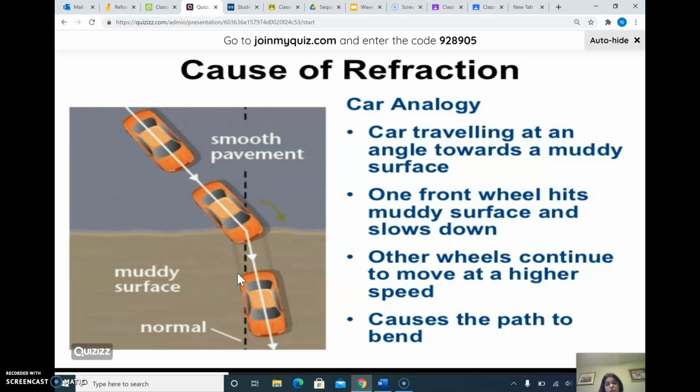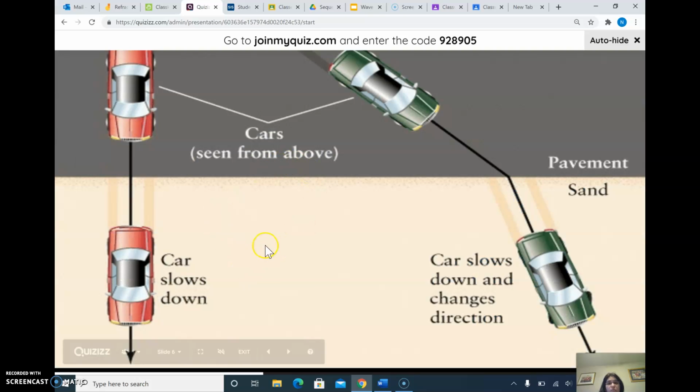Okay, so now to clarify further, if this car is going straight, it will slow down, but it won't bend. But if this car is going fast and at a certain angle, then it will slow down for sure and it will change direction. So to change direction, the car needs to enter at a certain angle.